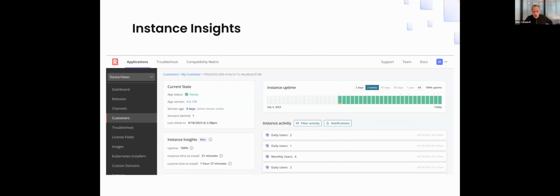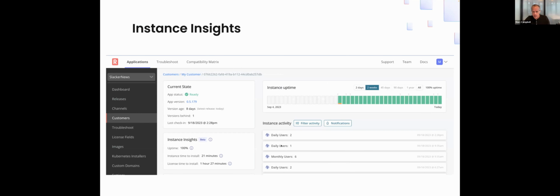Instance insights, Dex talked about this earlier. Just by nature of shipping the Helm chart through Replicated, we see instance insights. And so a new community license signs up on SlackerNews.io and does an installation, and we'll be able to see that, in this case, it took them 21 minutes to install that instance and an hour 27 to install that license. We'll know the versions that they're running, how out of date they are, green and yellow or red to show whether the application's running in that environment or not. This works for online installs, for air gap installs. We're working on being able to deliver that through support bundles, but Instance Insights works, and we're using it to understand the success of the installations of Slacker News.